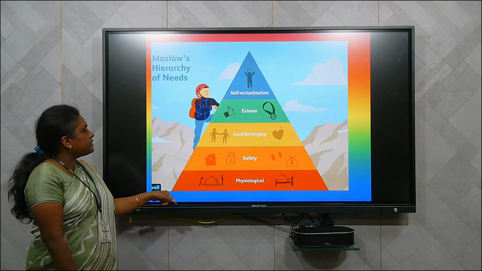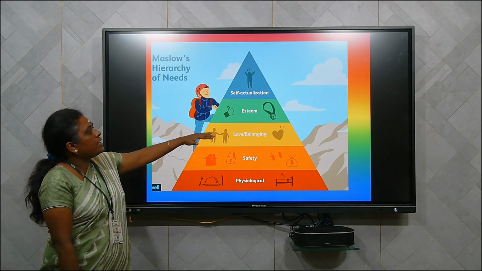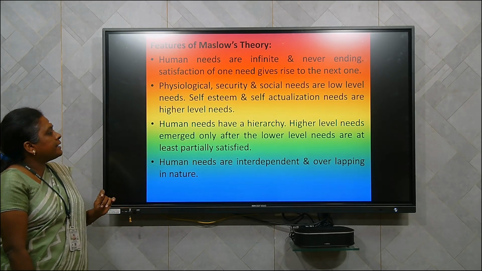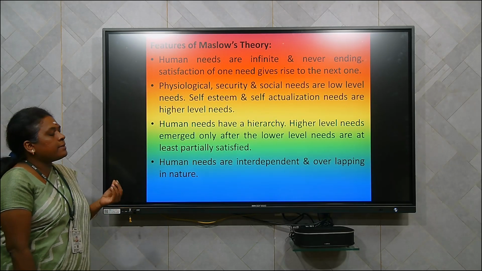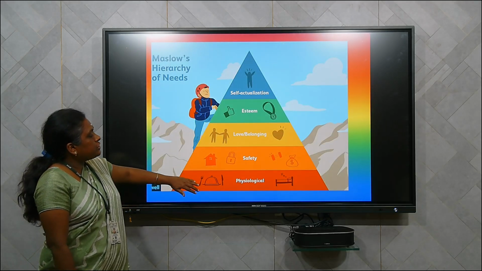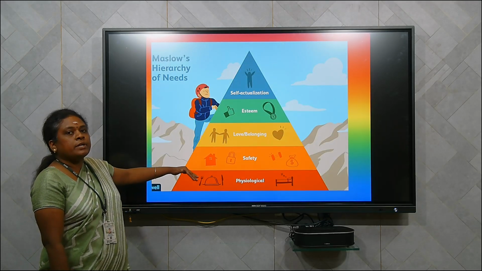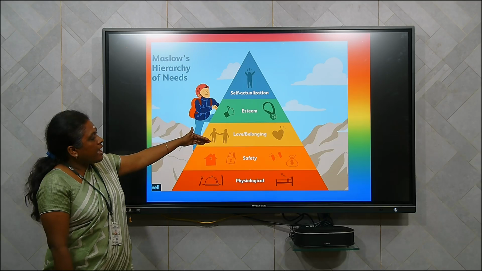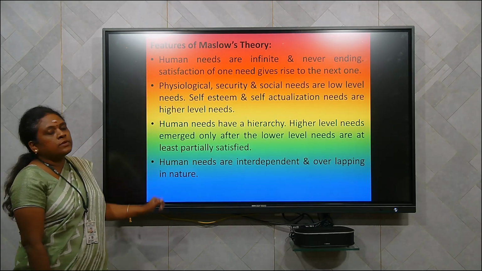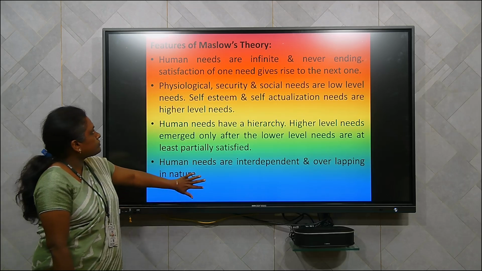So once these lower level needs are satisfied, only then do the higher level needs arise. Human needs are interdependent and overlapping in nature. Sometimes a man, after satisfying his physiological need, even without the safety need, may have a need for love or belonging. So these are overlapping in nature. So these are the features of Maslow's theory.